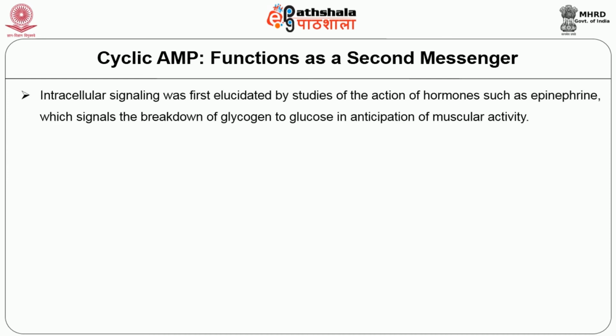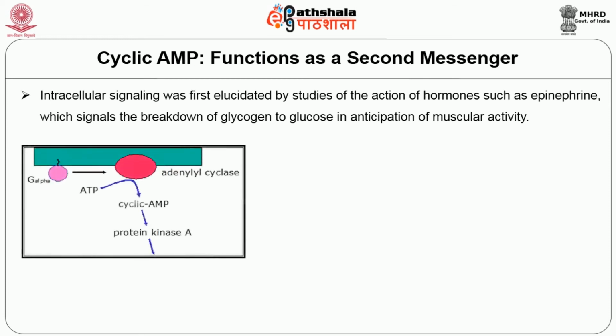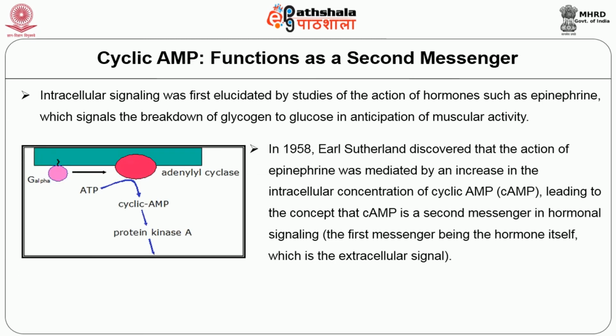The intracellular signaling was first elucidated by studies of the action of hormones such as epinephrine, which signals a breakdown of glycogen to glucose in anticipation of muscular activity. In 1958, Earl Sutherland discovered that the action of epinephrine was mediated by an increase in the intracellular concentration of cyclic AMP, which led to the concept that cyclic AMP is a second messenger in hormone signaling, the first messenger being the hormone itself, which is the extracellular signal.